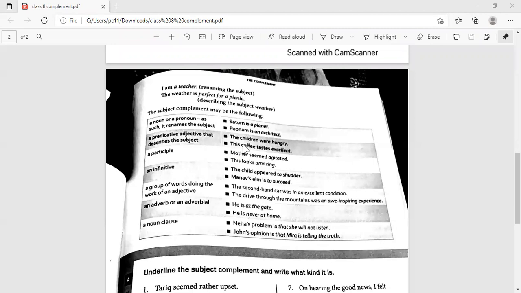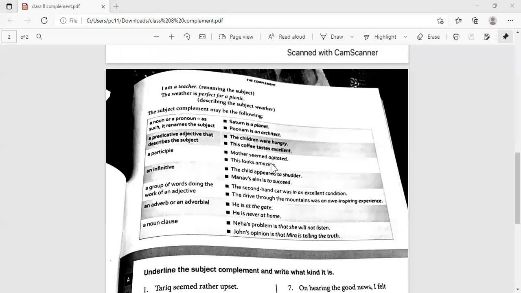Okay. The children were hungry. Information about the children: hungry children. Excellent. Right? Participle, ing, ed. Remember? Mother seemed agitated. It's a complete sentence. Is it a meaningful sentence? It is a meaningful sentence. So we have mother, we have seemed. Remember your linking verb. Agitated, we are getting information about mother, right? This looks amazing. This looks amazing, describing it, right?